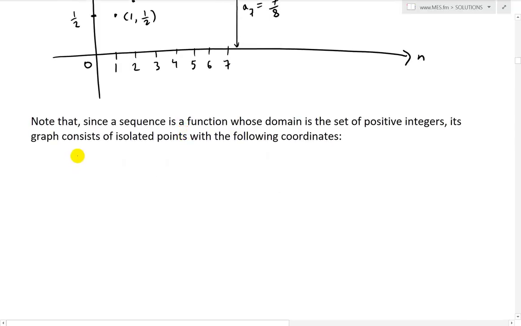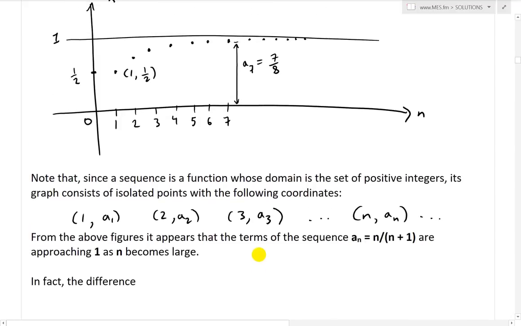And then they're going to consist of something like this: 1, a1, and then 2, a2, and then 3, a3, and so on, dot dot dot. Then we have n, a_n, like that, dot dot dot. It keeps going on and on. Now from the above figures, it appears that the terms of the sequence a_n equals n/(n+1) are approaching 1 as n becomes large.